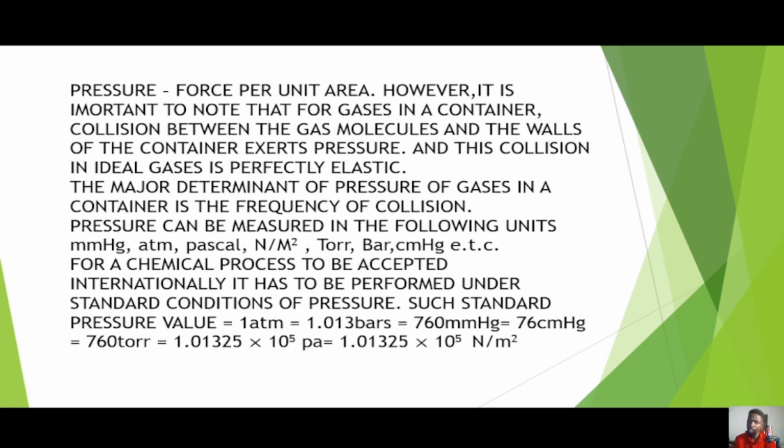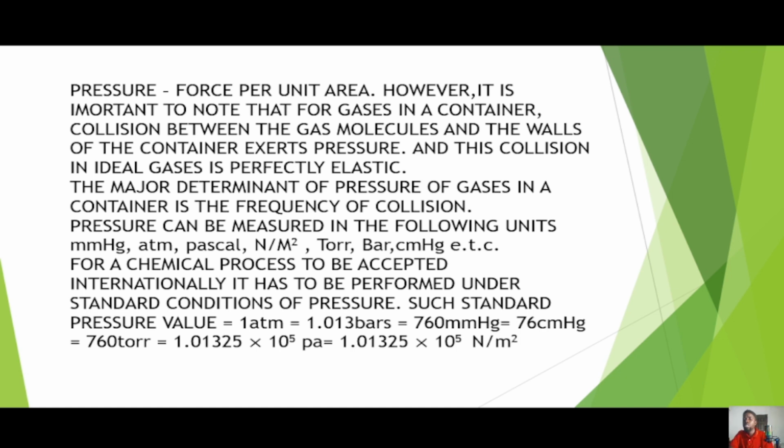What is the value of this standard pressure? Standard pressure is equivalent to 1 atm. 1 atm is 1 atmospheric pressure, which is equal to 1.013 bar. So if you don't use atm, you could use bar, and the value in bar is 1.013 bar, which is also equal to 760 millimeter mercury, also equal to 76 centimeter mercury, also equal to 760 torr, equal to 1.01325 times 10 to the power 5 pascal, and finally 1.01325 times 10 to the power 5 Newton per meter squared.